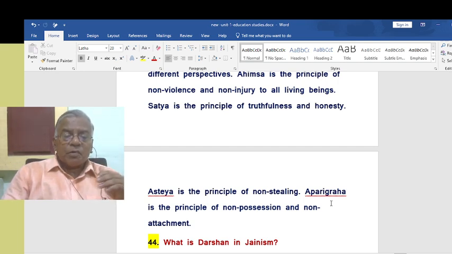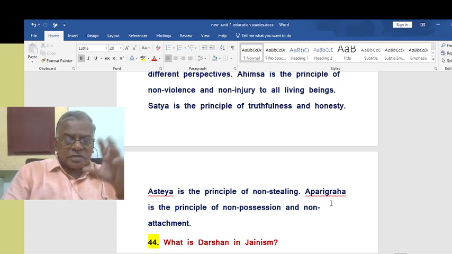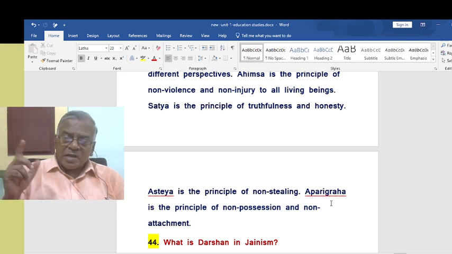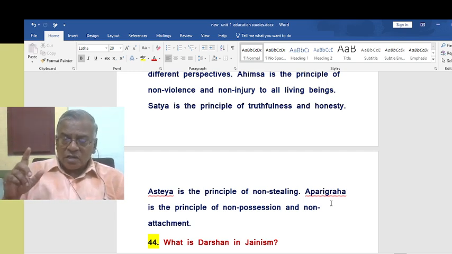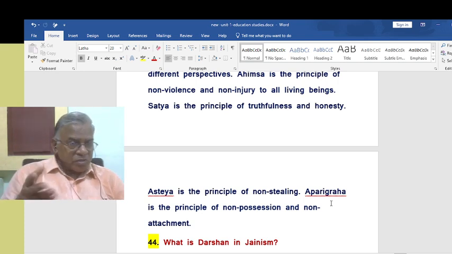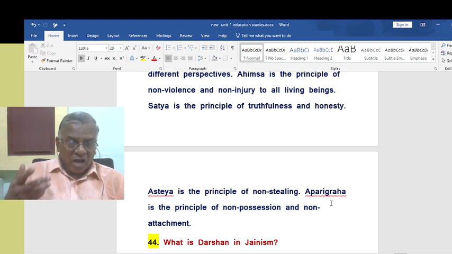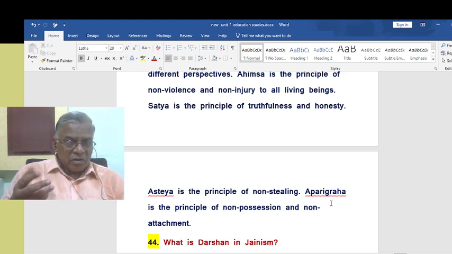Abharigraha is the principle of non-possession and non-attachment. I hope you understood all this. All five, you must keep this in mind. Such questions are there in memory-based and understanding-based questions, especially in paper 1, part B. Descriptive questions, these things can be asked. I am absolutely sure about it.